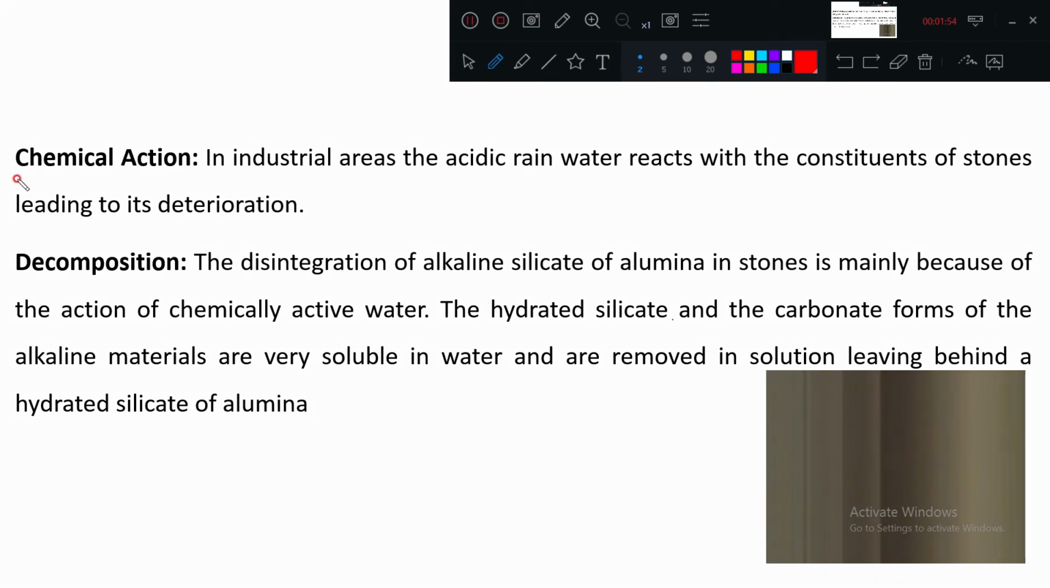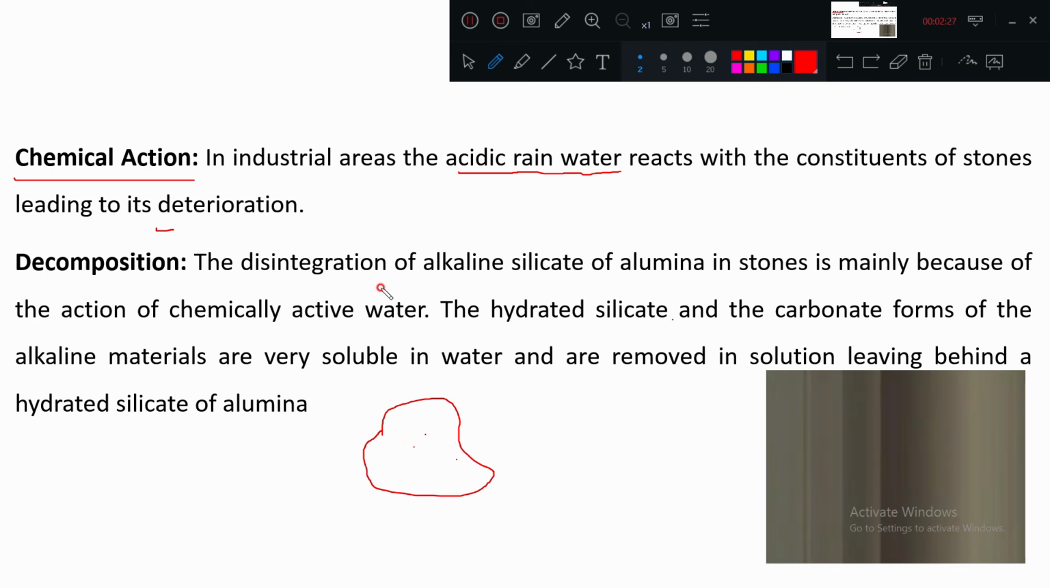And what is happening in chemical action? In the chemical action, in industrial areas, the acidic rainwater, this is very important, the acidic rainwater reacts with the constituents of the stones, leading to deterioration. Okay, decomposition, what is happening here? The disintegration of alkaline silicate. Don't worry about all these things. Decomposition means what? The chemicals or the minerals which are present here will decompose. That's all. You can say easily decomposable.